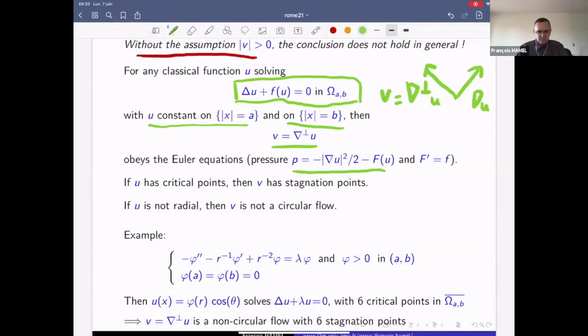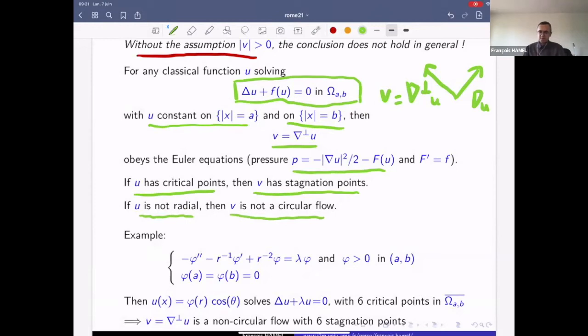So it's quite easy to construct examples in such a way. It's a well-known fact. Now, if we assume that U has critical points in the domain, then V has stagnation points, because the critical points of U are the points where the gradient vanishes, which are the stagnation points of the flow. And also, if U is not radial, then V is not a circular flow.